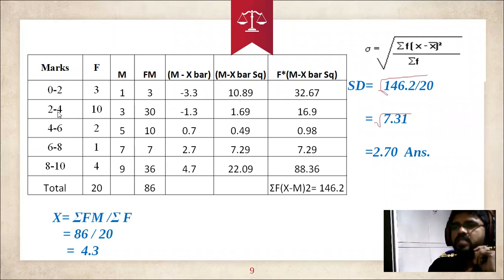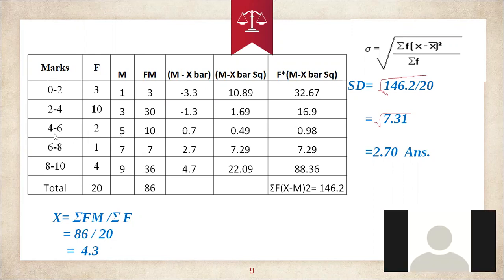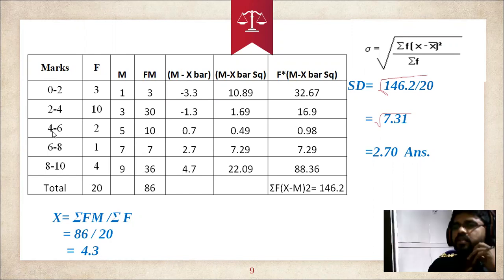Then 2 plus 4, 6. 6 by 2, 3. 4 plus 6, 10. 10 by 2, 5. 6 plus 8, 14. 14 by 2, 7. Then 8 plus 10, 18. 18 by 2, 9. This is the mid value we calculated. So x is the m here.